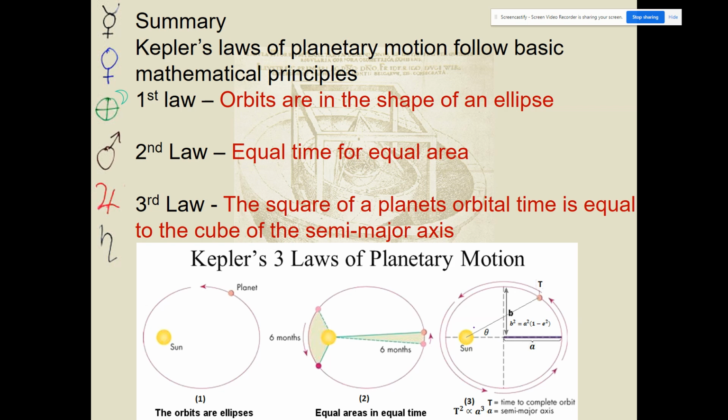In summary, Kepler's laws of planetary motion follow some basic mathematical principles. The first law simply states that all orbits are in the shape of an ellipse. Number 2, there is equal time for equal area. So the object that's in orbit will speed up close to one of the foci, the one that's causing all the gravitational pull. Kepler's law number 3, the square of a planet's orbital time is proportional to the cube of the semi-major axis.